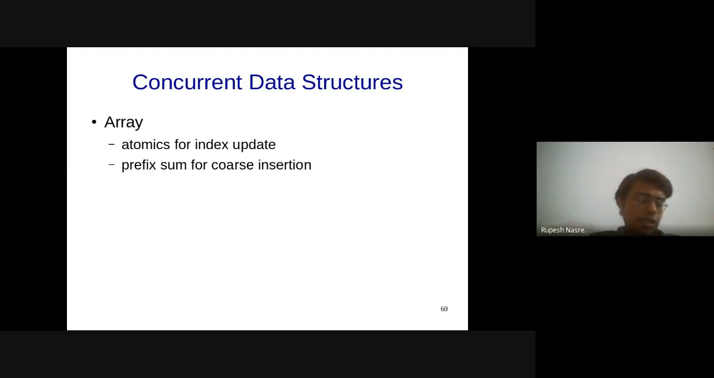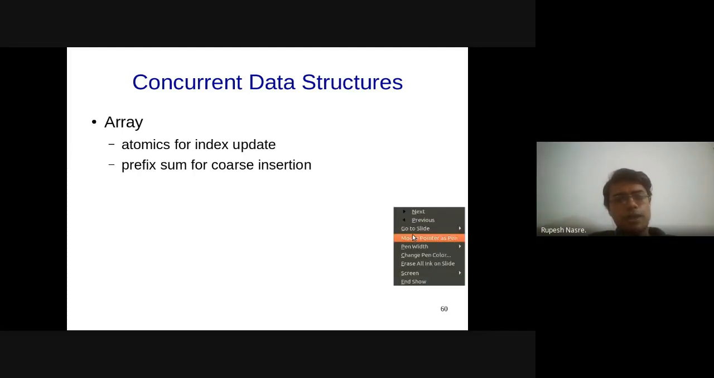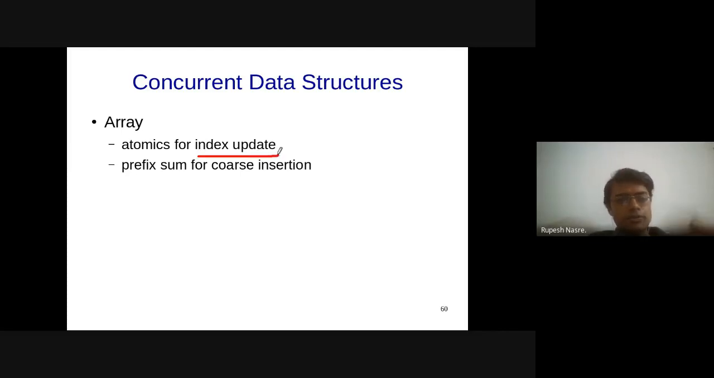And some of our concepts of synchronization become clearer when we try to implement it in this manner. Right? So the first concurrent data structure is definitely arrays, and it's a very nice data structure for us because it's all completely parallel. So we can use atomics for updating a certain value if it is getting accessed by multiple threads, but more often than not, you can use independent memory locations for different threads to update. But if there is a common memory location, you can use atomics or even prefix sum for coarse insertion.